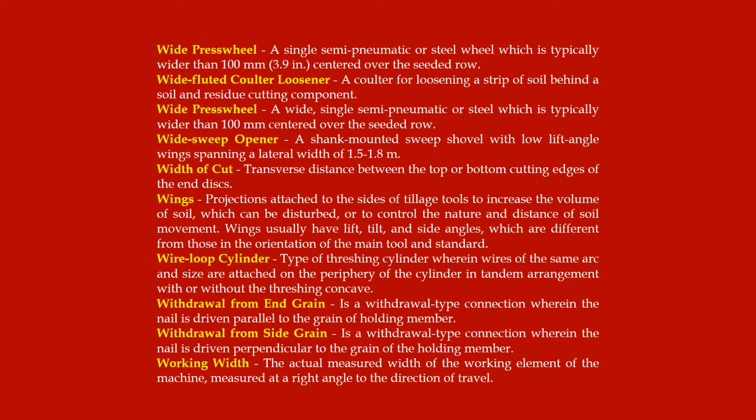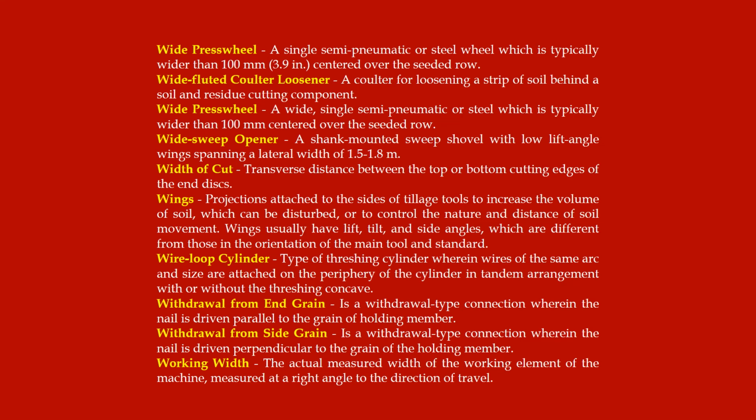Wings, projections attached to the sides of tillage tools to increase the volume of soil which can be disturbed, or to control the nature and distance of soil movement. Wings usually have lift, tilt, and side angles, which are different from those in the orientation of the main tool and standard. Wire loop cylinder, type of threshing cylinder wherein wires of the same arc and size are attached on the periphery of the cylinder in tandem arrangement with or without the threshing concave.